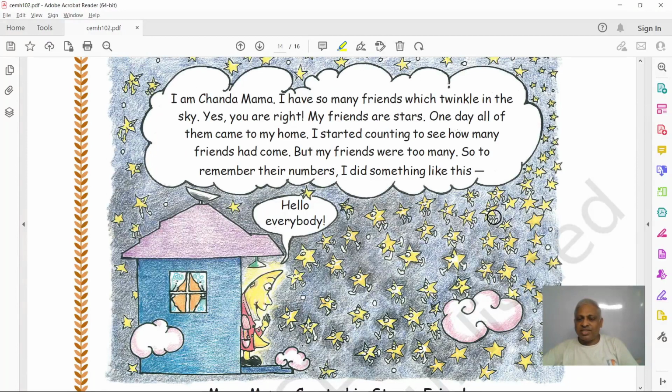So, have you seen stars in the night in a clear sky? Yes. If there are no clouds, you can see the stars. Can you guess how many stars are there in the sky? It's very difficult. Infinity. You cannot count them. There are hundreds, thousands, millions of stars.